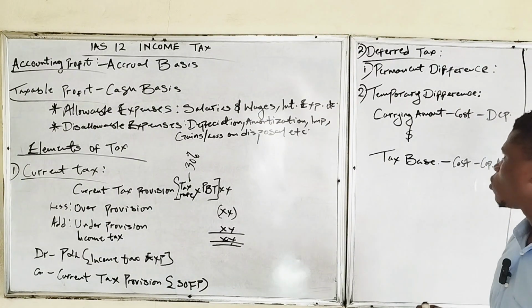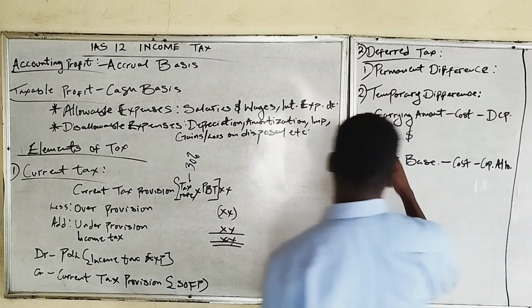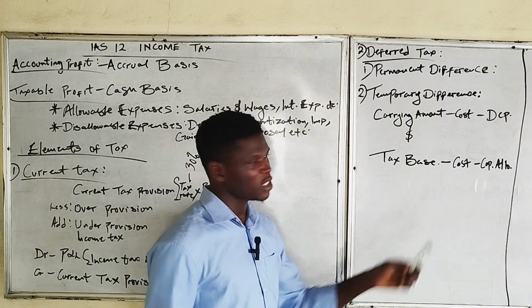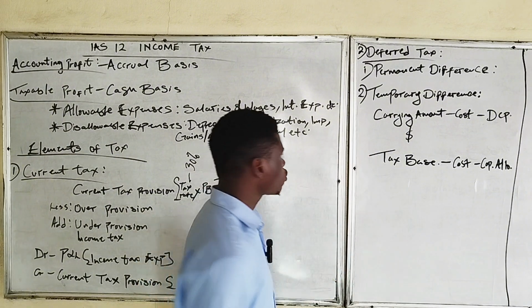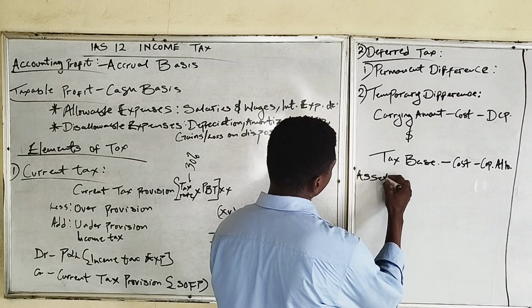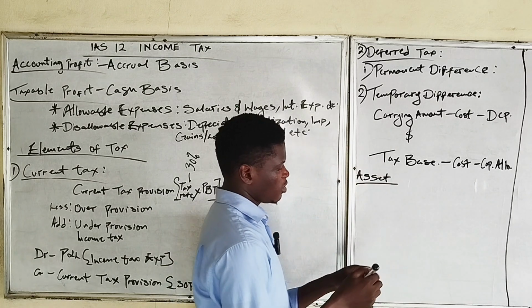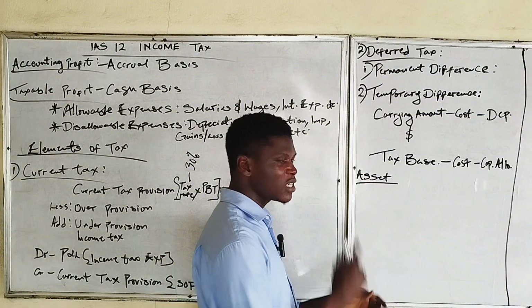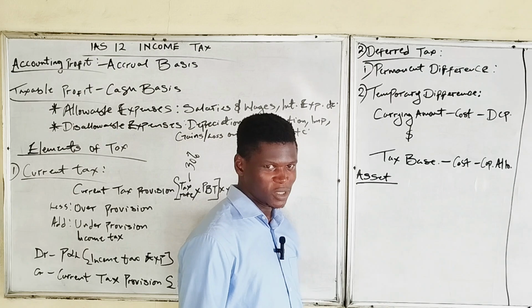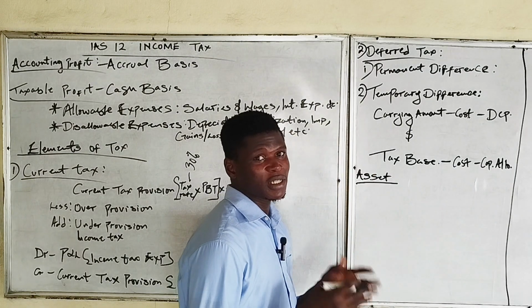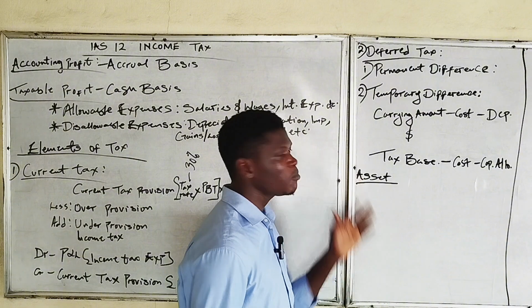So moving forward, if there's a difference between the carrying amount of an asset and the tax base of an asset, we will have a temporary difference. This carrying amount and tax base relate to assets, liabilities, income, and expenses. Carrying amount relates to all of these, and the same goes for tax base.